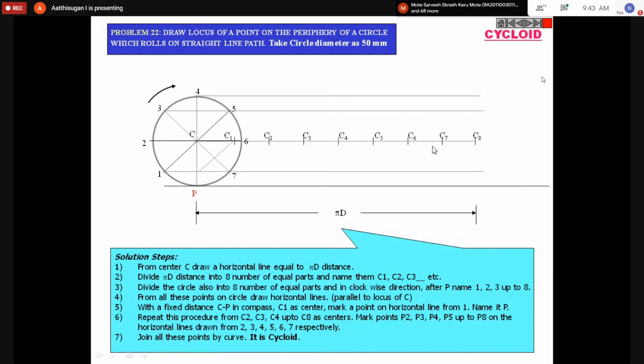Then for the sixth line, take the same 25 mm radius. This is the sixth one, so the intersection point will be coming here somewhere. The seventh one, mark the point from C, the center, 25 mm on the seventh line. Point 1 and 7 are the same, so you can draw the point here. Finally, the eighth one will be coming straight here.